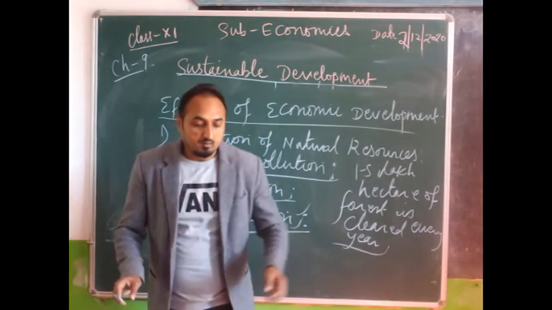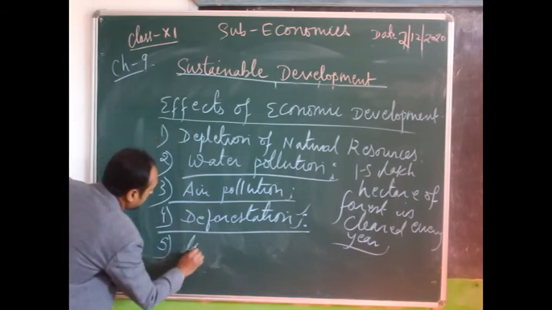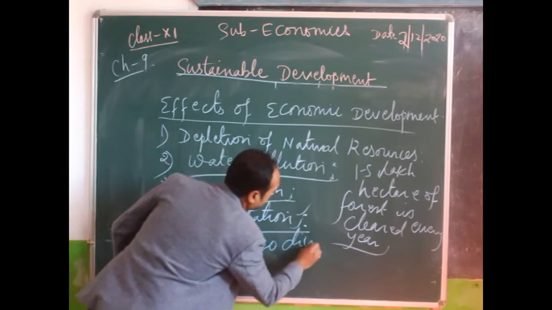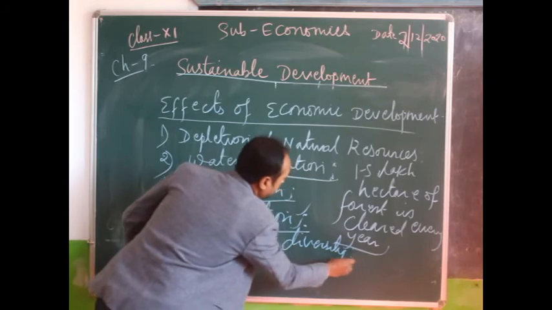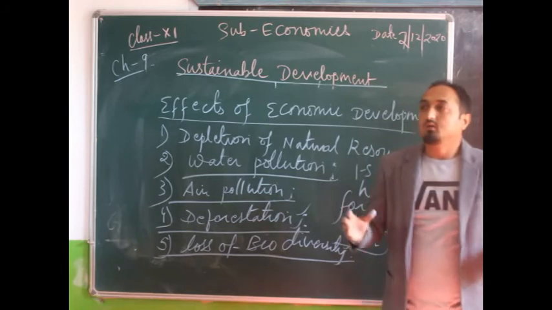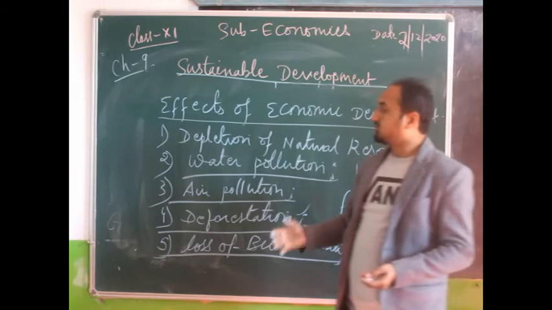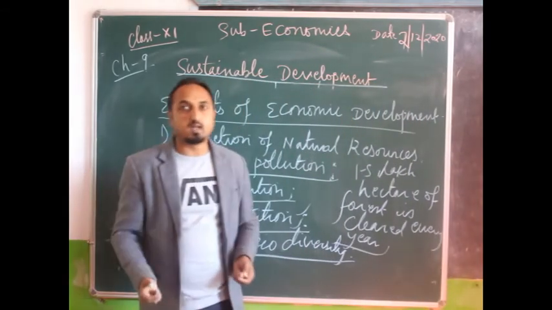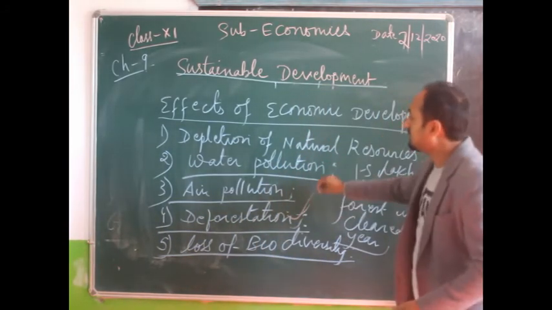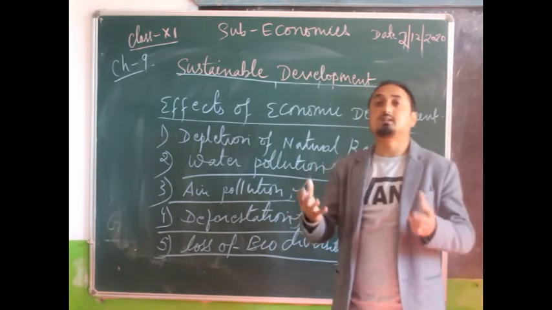Now the next one we have is loss of biodiversity. We know that our ecosystem comprises various types of species. Due to industrialization, urbanization, deforestation, and all these factors, our biodiversity is getting lost.